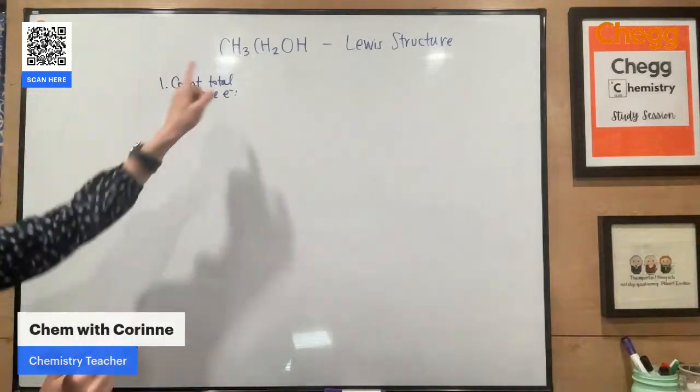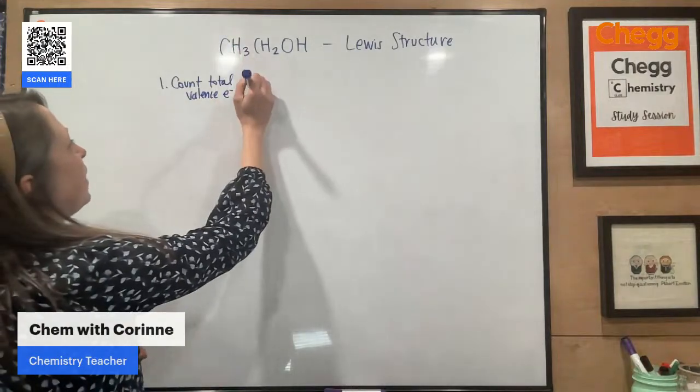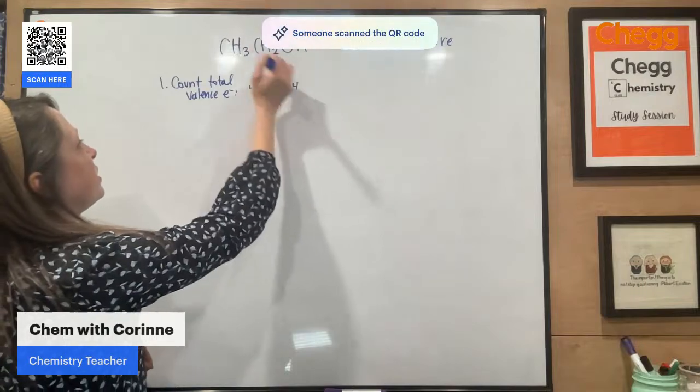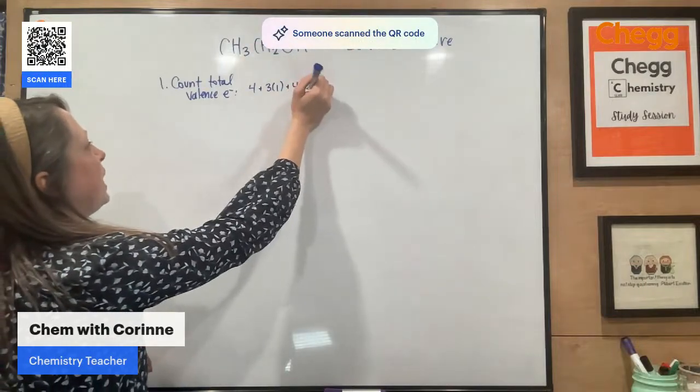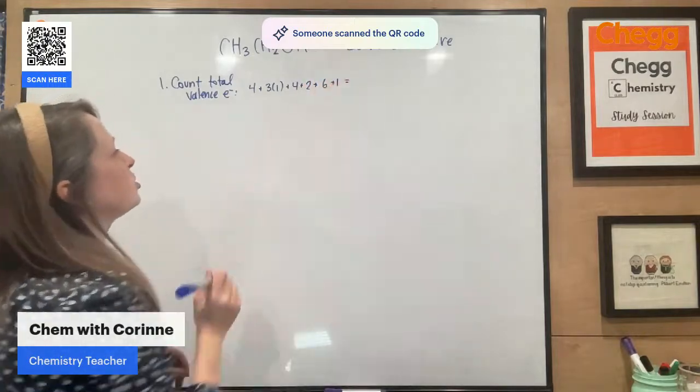All right, so I'm going to look at this. I have carbon. I have 2 atoms of carbon. We'll just add them up. So I have 4. Each atom of hydrogen has 1. I have another carbon atom, 2 hydrogen atoms. Oxygen has 6. And then I have another hydrogen atom at the end.